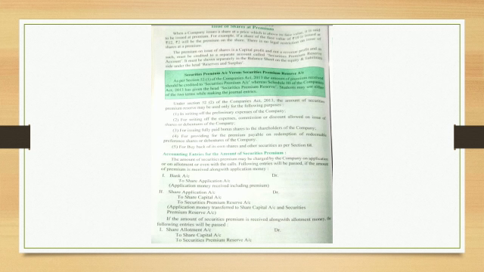What are these purposes? Number 1, writing off the preliminary expenses of the company. Number 2, writing off the expense, commission or discount allowed on issue of shares or debentures of the company. Number 3, issuing fully paid-up bonus shares to shareholders of the company. Number 4, providing for the premium payable on redemption of redeemable preference shares or debentures of the company. And the last one, for buyback of its own shares and other securities as per Section 68. Students, mind it, from a theory point of view, this is one of the important concepts that you will definitely find in your examination. So please mark it and learn it thoroughly.